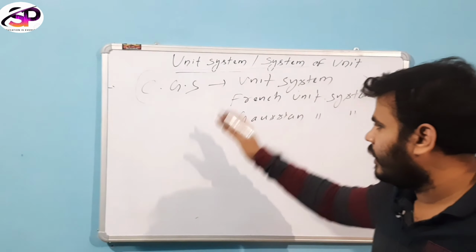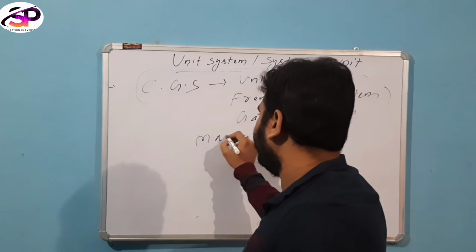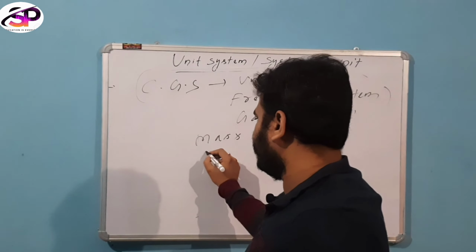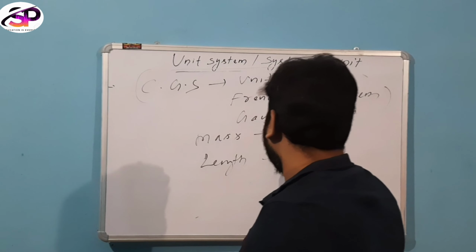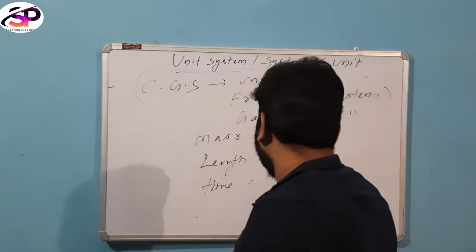It is also a fundamental unit system. In this unit system, mass is measured in gram, length is measured in centimeter, and time is measured in second.